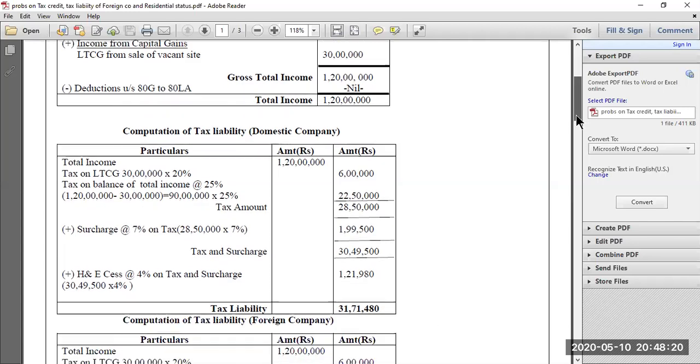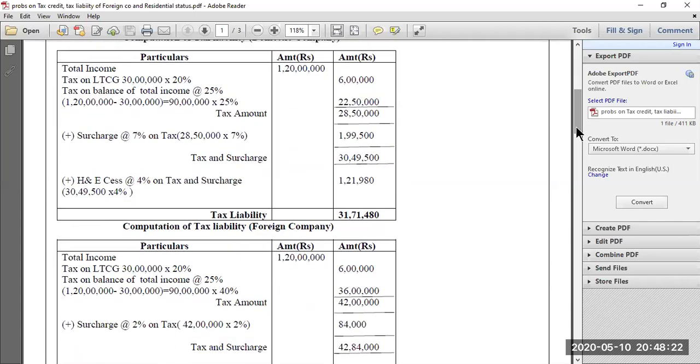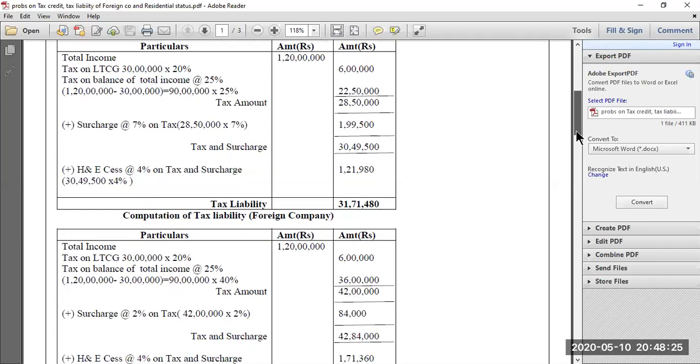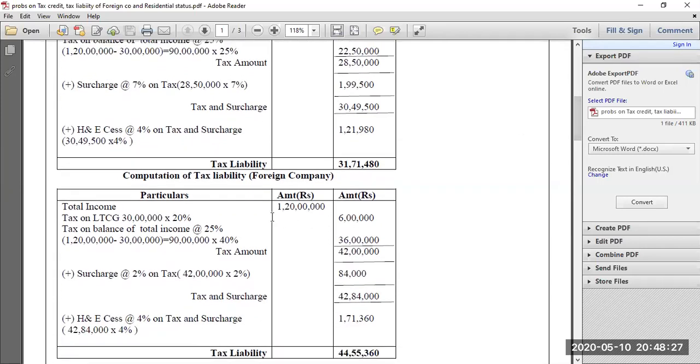Now in the same question, they are telling what would be the tax liability if the company is a foreign company. Now, if the company is a foreign company, again same thing. You start with total income, which is 1.2 crores. So tax on long-term capital gain, again it will be taxed at 20%, 6 lakh. Now on balance of total income, again it is 40, sorry, this is not 25%, this is 40%.